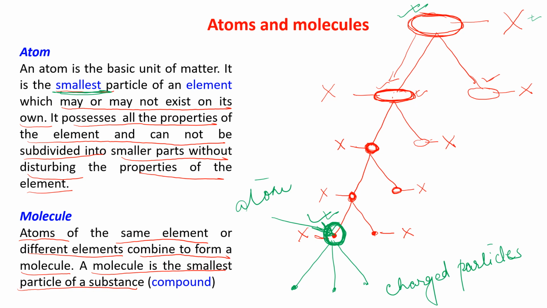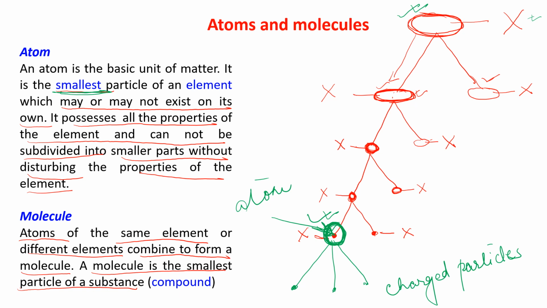Now this may exist independently. It can move alone sometimes, or sometimes it cannot move alone. If it can move alone, it is known as atom. If it cannot move alone, that means it has to combine with another atom, or with two more atoms.